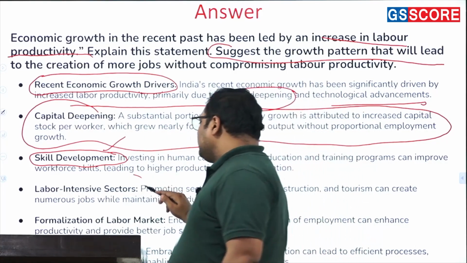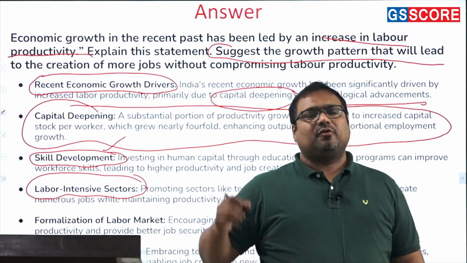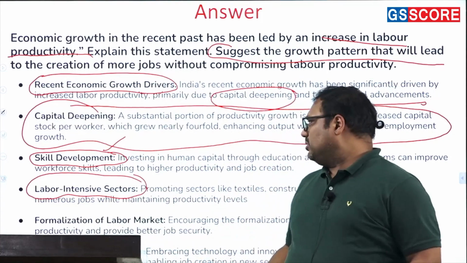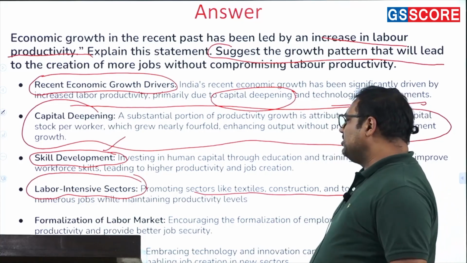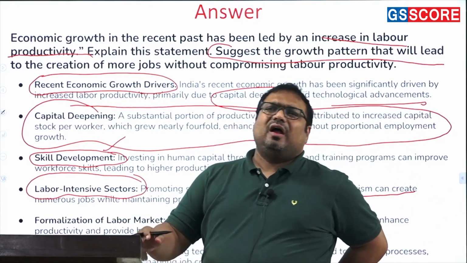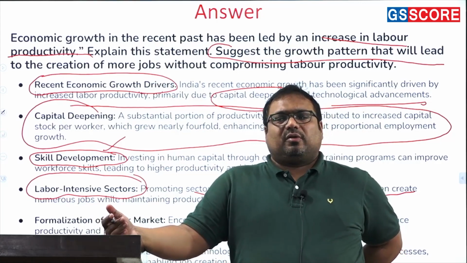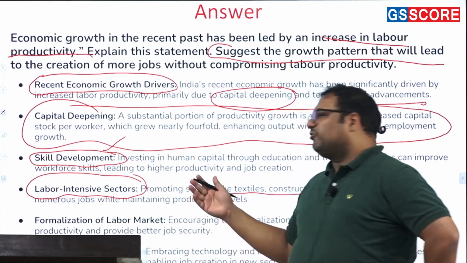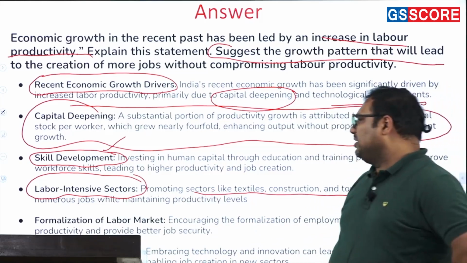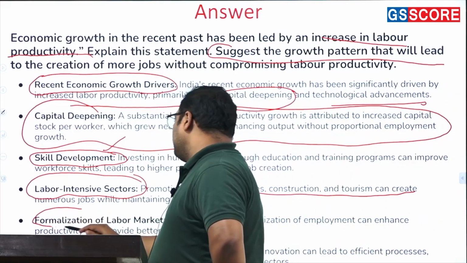Then we need to invest more in the labor intensive sector, and for that purpose the government may have to support more. We have to support textile, construction, tourism, which create more jobs. And here you can also give examples of government policies. The government is also supporting all these sectors. For example, we have a special package for ready-made garments in textile for exports. Then formalization of the labor market.